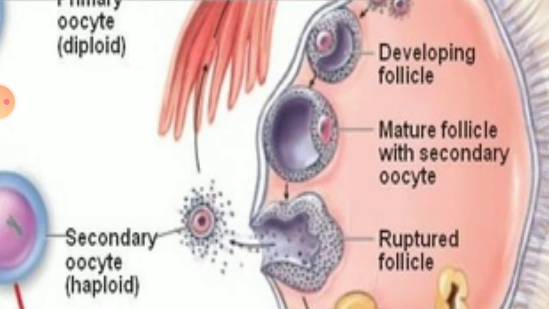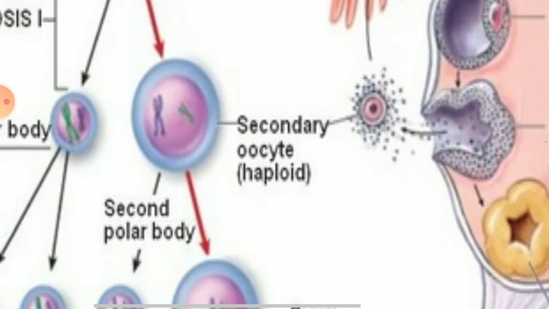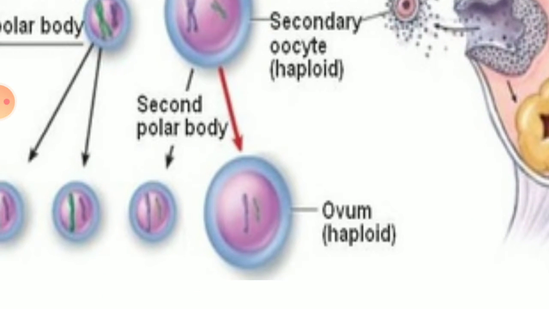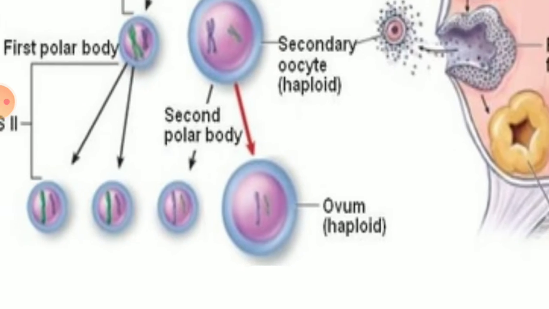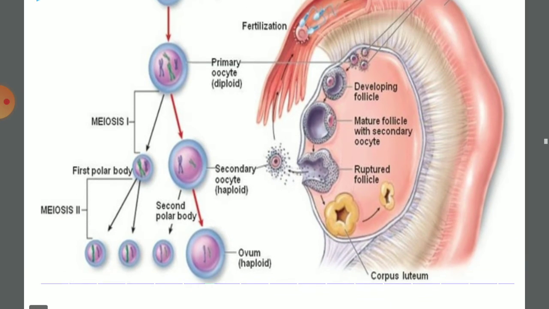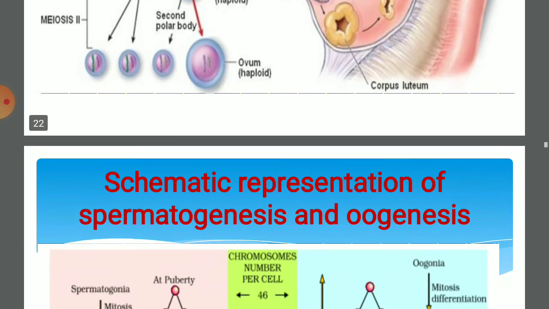So the mature follicle ruptures and the secondary oocyte is released, that is haploid in structure. After fertilization, it undergoes meiosis second and completes the meiotic division to form the ovum and second polar body. So now this is very clear how oogenesis takes place in the female.